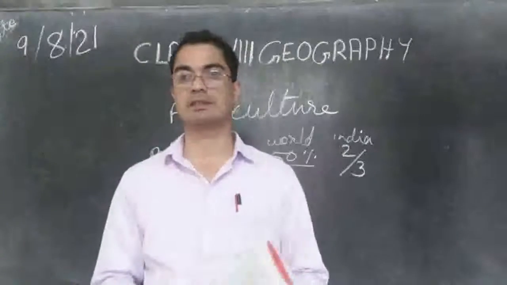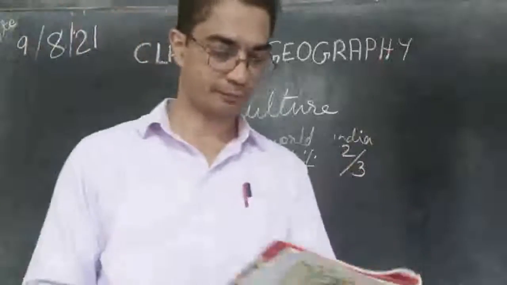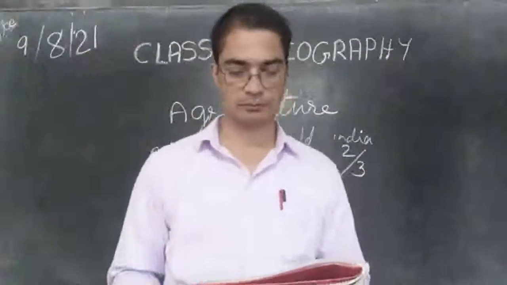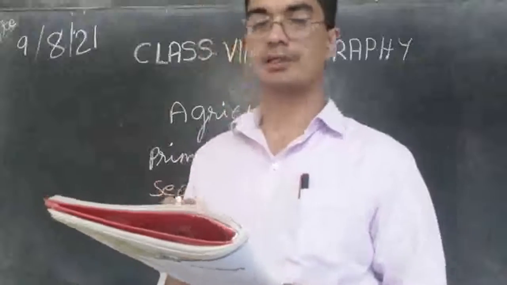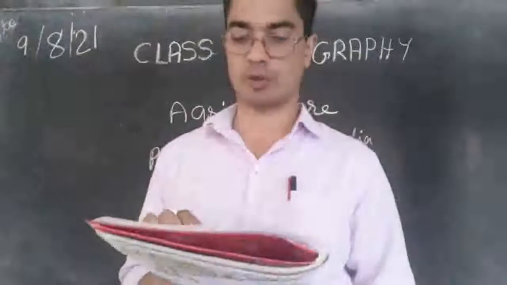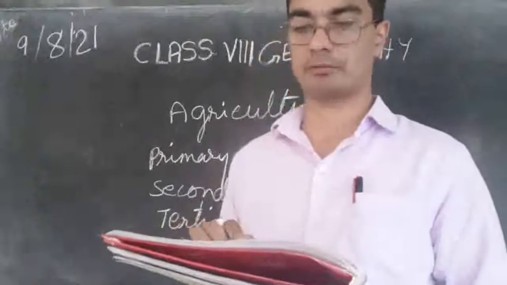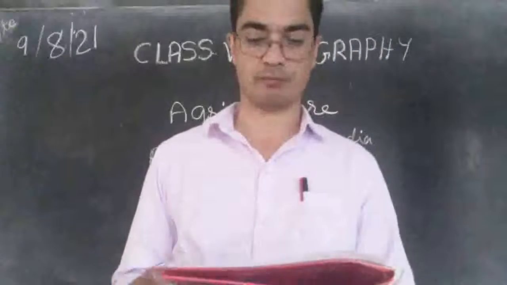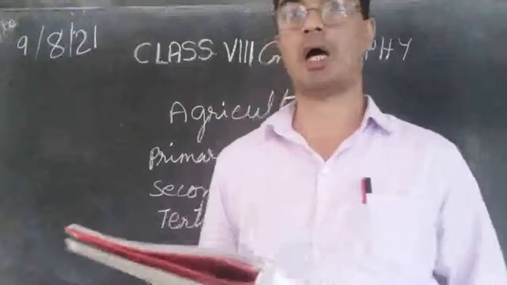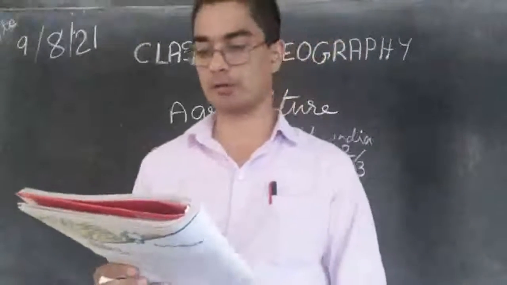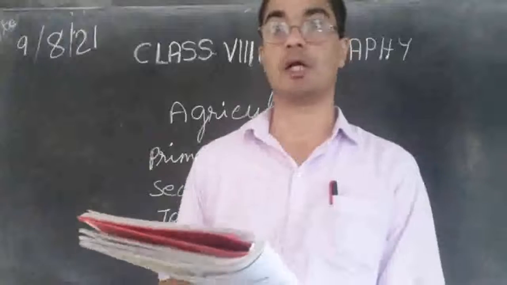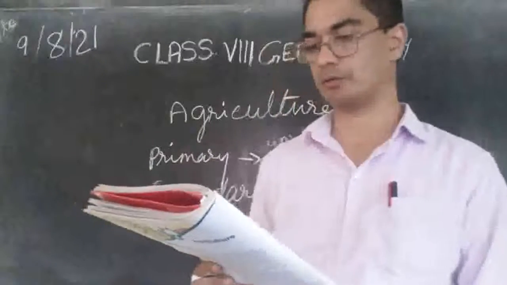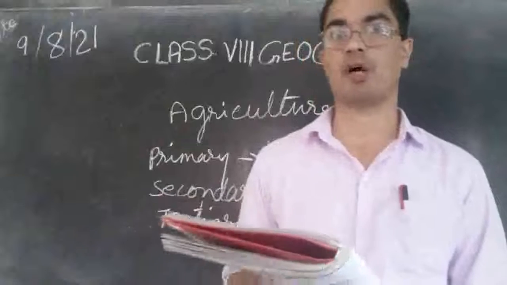Now there are different types of cultures. Let us see. A chart is given there. We can see what it is. Agriculture: the science and the art of cultivation on the soil, raising crops and rearing livestock. It is also called farming. So what is the definition of agriculture? Science and art of cultivation on the soil, raising crops and rearing livestock. So cultivating crops and rearing livestock, the animals. And another name for agriculture is farming.